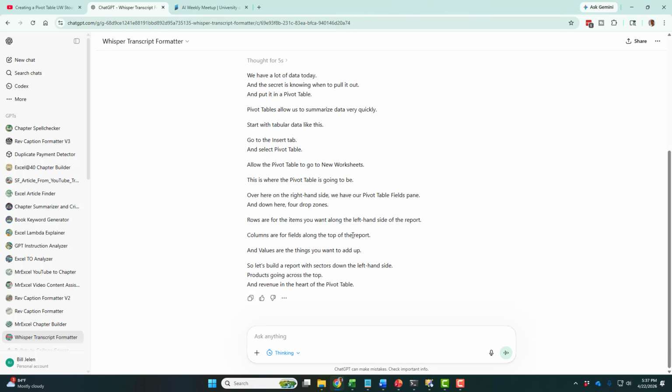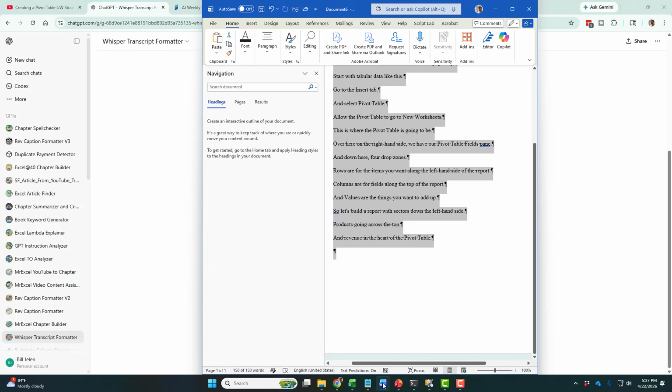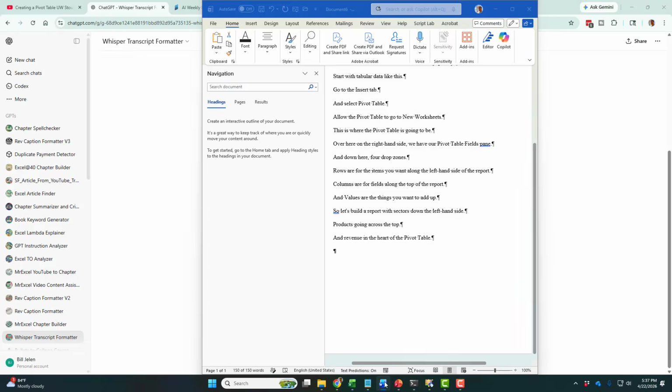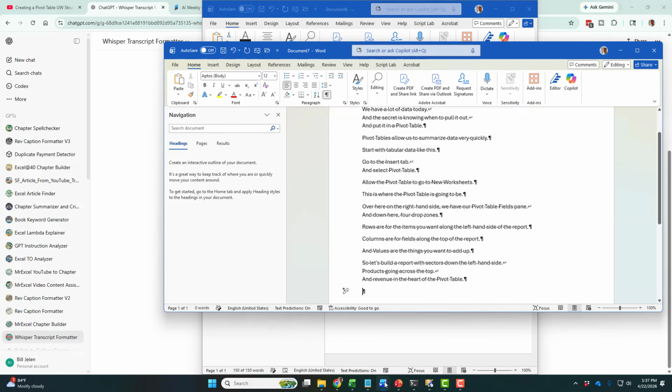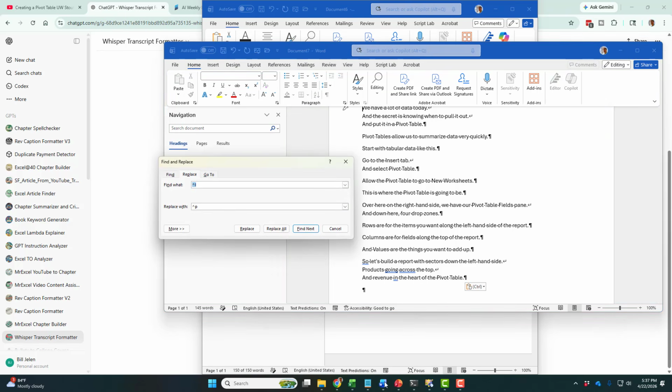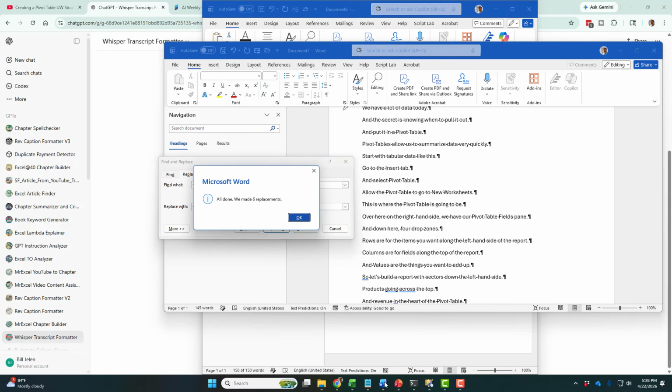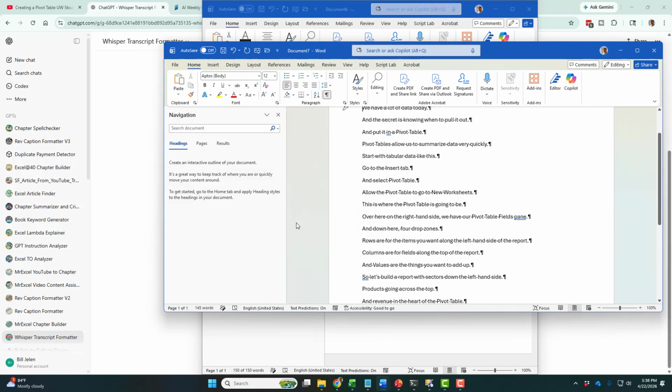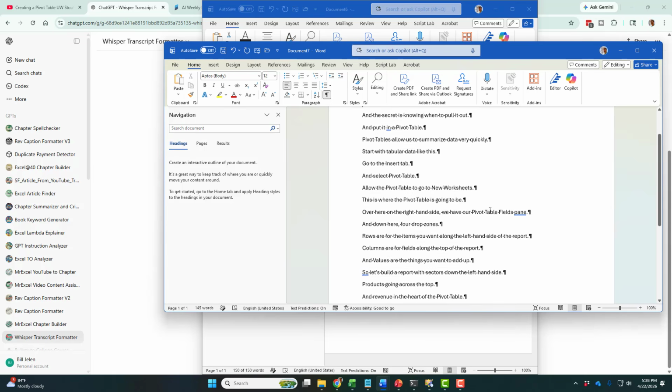Now, one very annoying thing is it absolutely refuses to put carriage returns after every line, which just drives me nuts, right? So I'd always take that data, copy it to Word, paste into Word, Control Home, Control H, every recurrence of "^l" change to "^p," Alt A to replace all. Done. We made 6 replacements, so that's okay. Press Escape, and then I would copy this and go on to the next step.